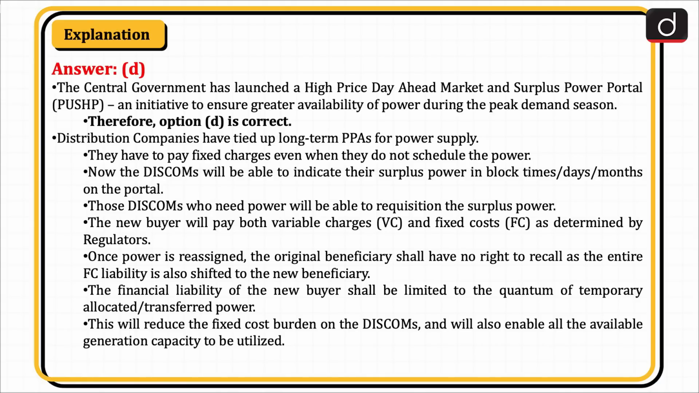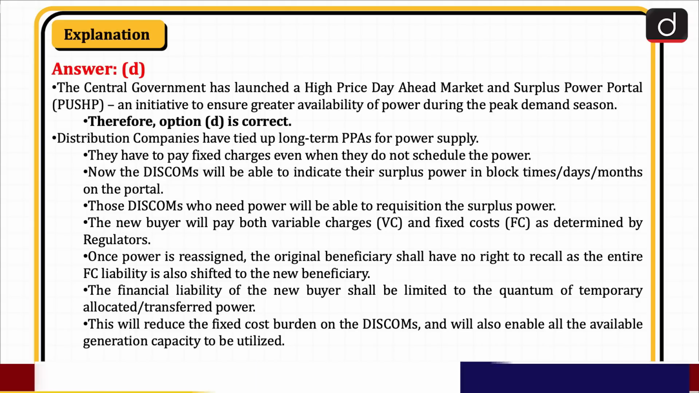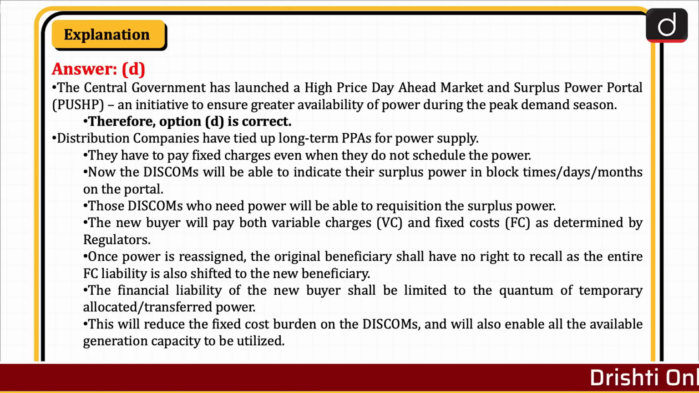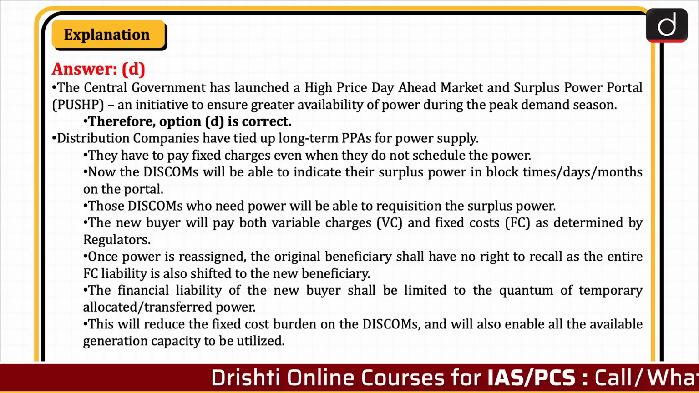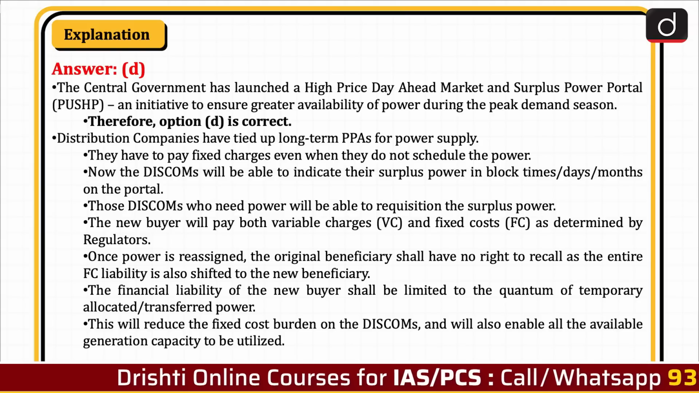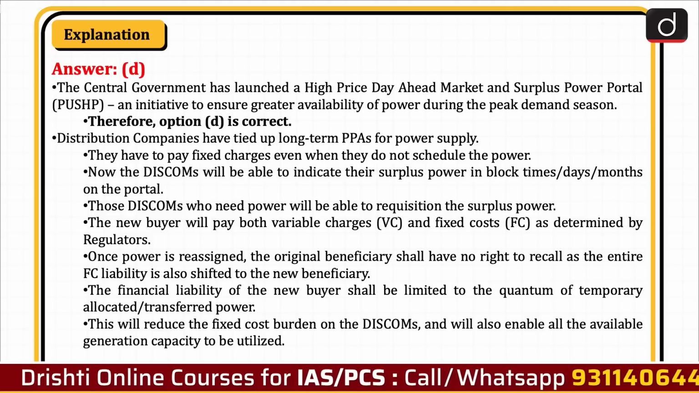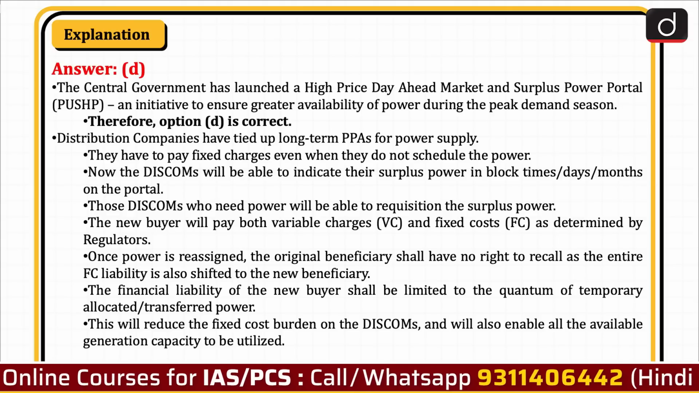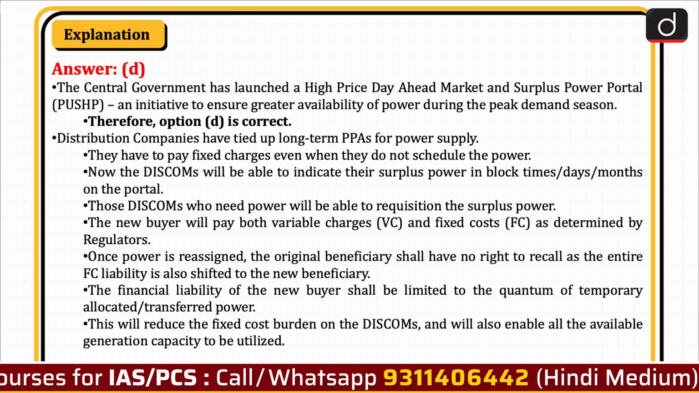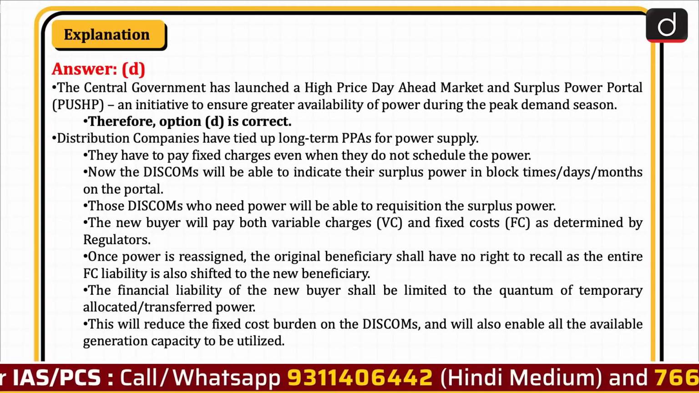Distribution companies have tied up long-term PPAs for power supply. They have to pay fixed charges even when they do not schedule the power. Now the DISCOMs will be able to indicate their surplus power in block times, days, months on the portal. Those DISCOMs who need power will be able to requisition the surplus power. The new buyer will pay both variable charges or VC and fixed cost, that is FC, as determined by regulators.